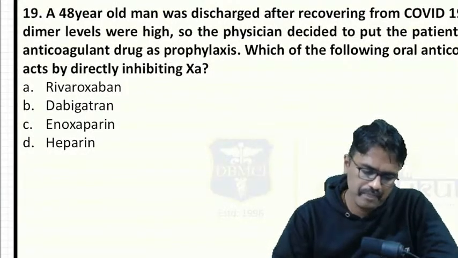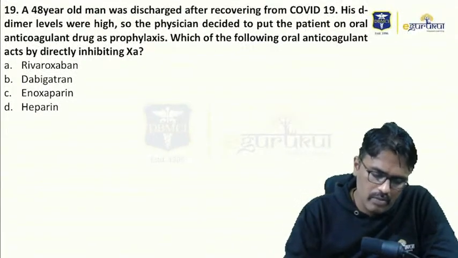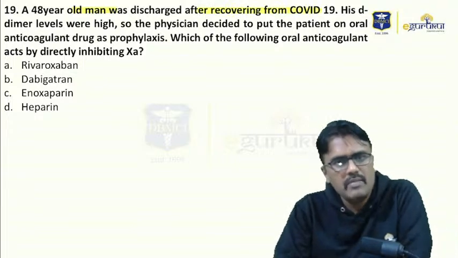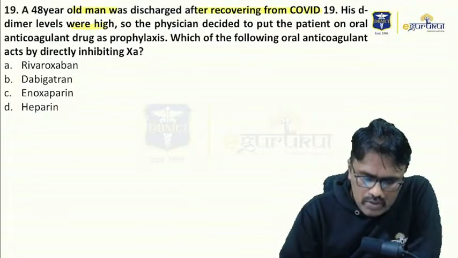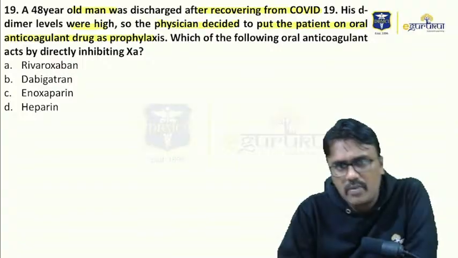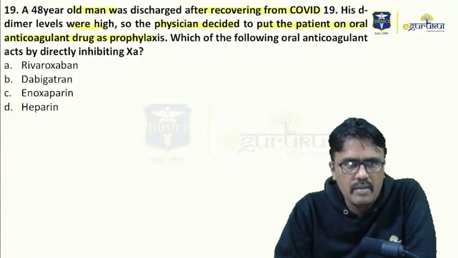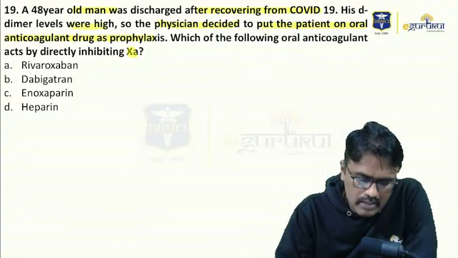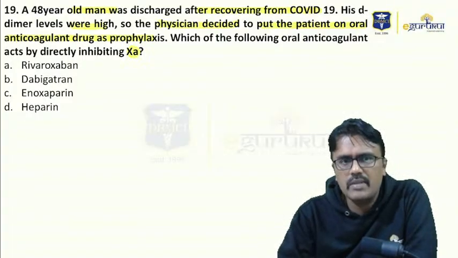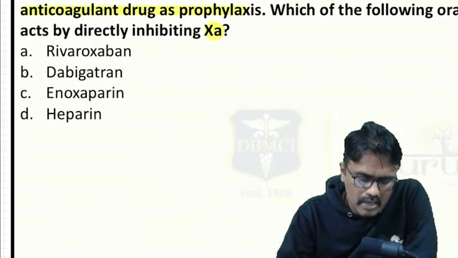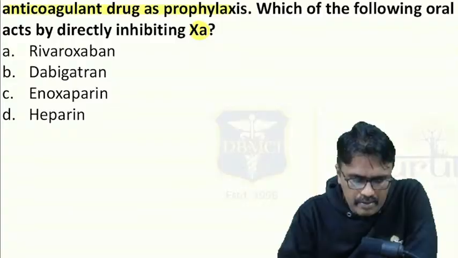Question number 19. A 48-year-old man was discharged after recovering from COVID-19. His D-dimer levels were very high, so the physician decided to put the patient on an oral anticoagulant drug as prophylaxis. Which of the following oral anticoagulants acts directly by inhibiting 10A? So they are asking you which drug inhibits 10A directly. Is it rivaroxaban, dabigatran, enoxaparin, or heparin?